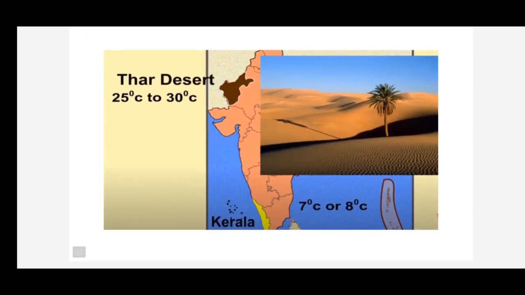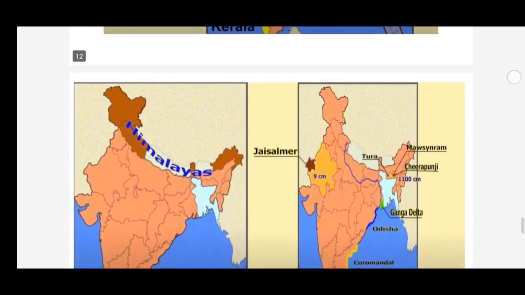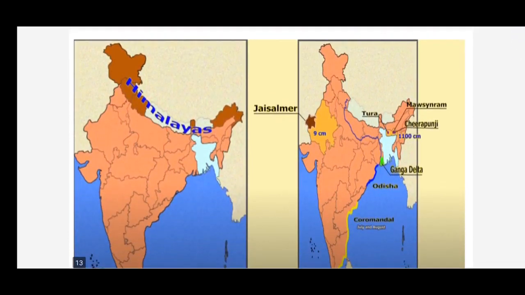So, the difference between the day and night temperature in the Andaman and Nicobar Islands and Kerala is hardly 7 or 8 degrees Celsius, whereas in the Thar Desert it is between 25 degrees Celsius to 30 degrees Celsius. It means if the day temperature is 50 degrees Celsius, the night temperature would drop down to 20 to 25 degrees Celsius. Understand, children? So now let's take the next element, that is precipitation.